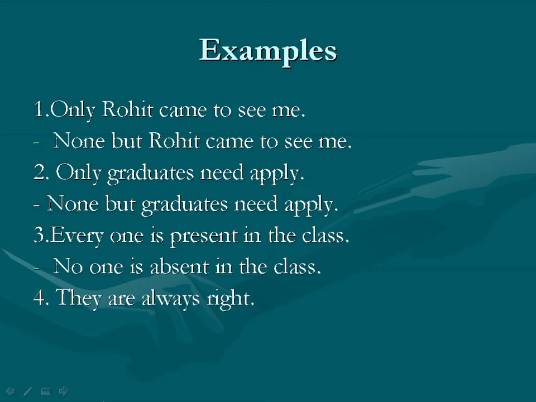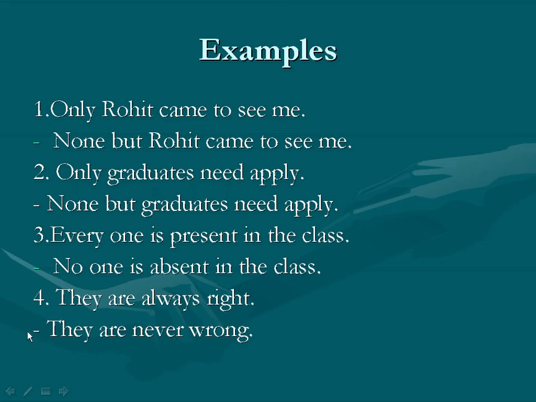Next example. They are always right. And answer is: They are never wrong. Here there is always in the affirmative sentence, and we use never for showing negative in this sentence.